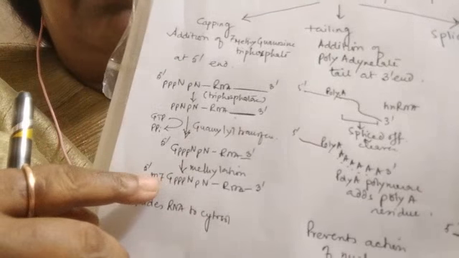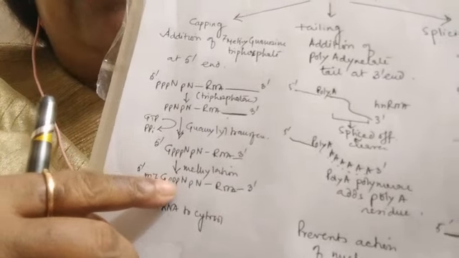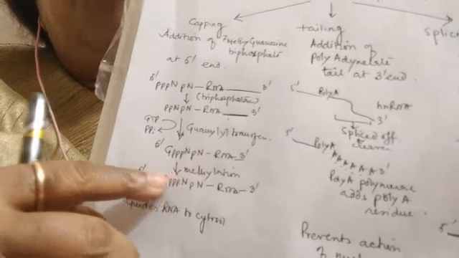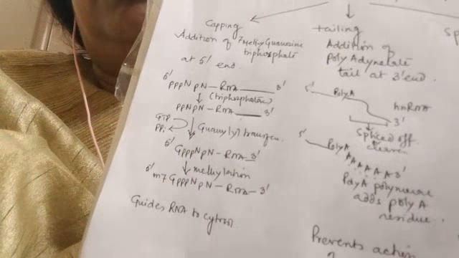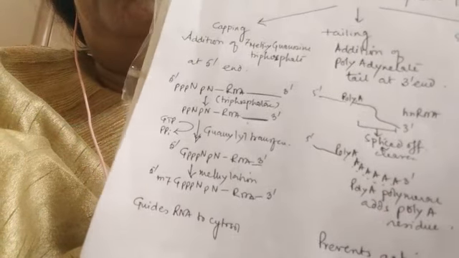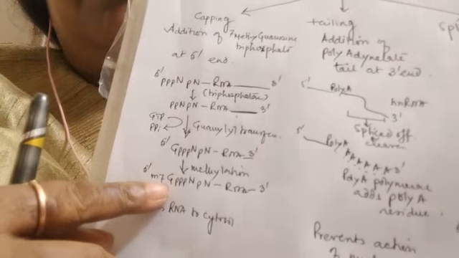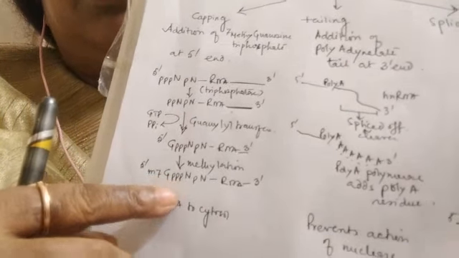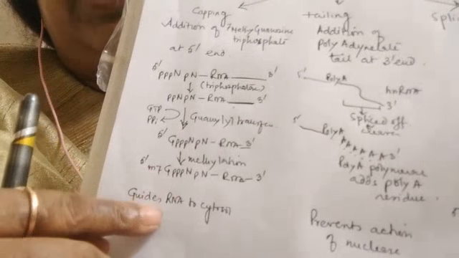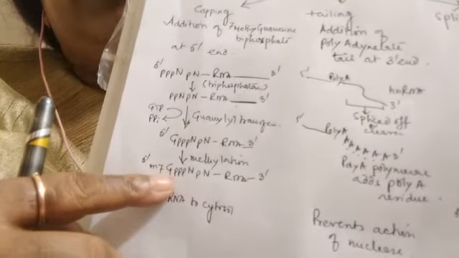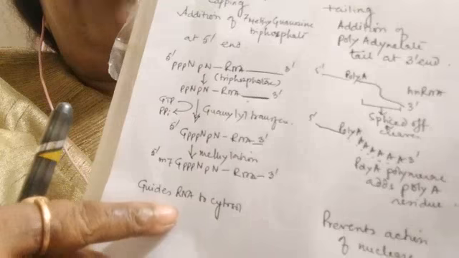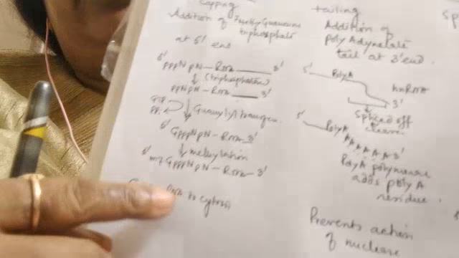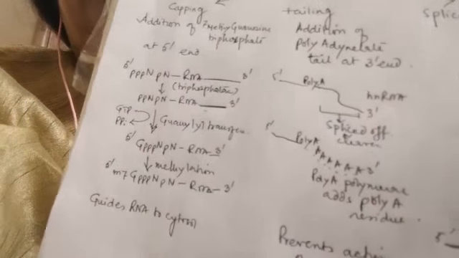So 7-methyl guanosine triphosphate is formed at the 5' end of the RNA. 7-methyl guanosine is added to the 5' end of the RNA, which is called capping, and this is required for guiding this RNA to the cytosol.